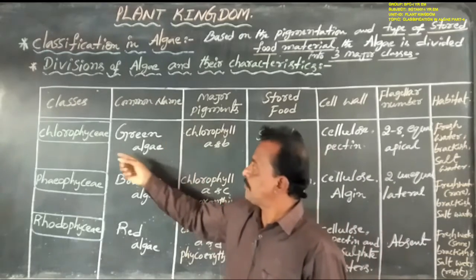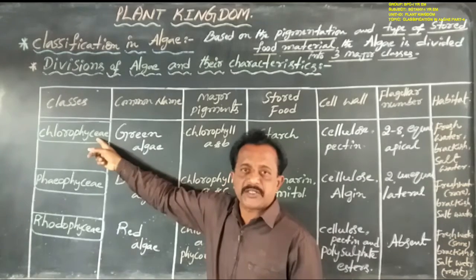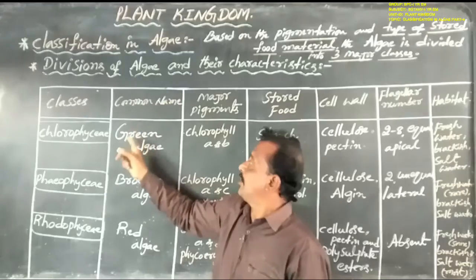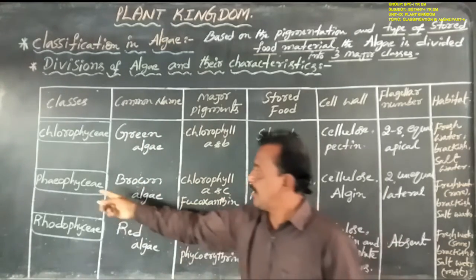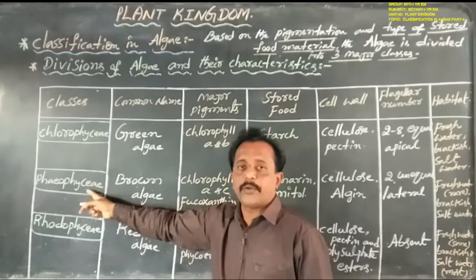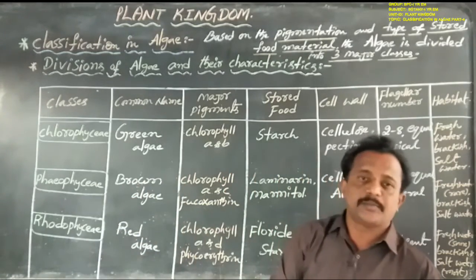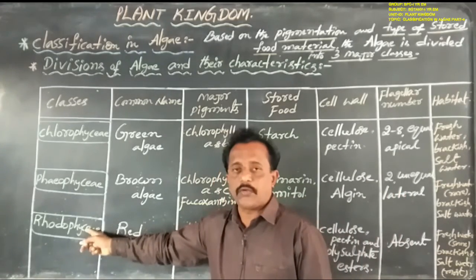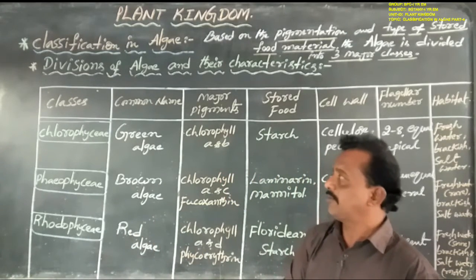Next, the members of Chlorophyceae are commonly known as green algae. The members of Phaeophyceae are commonly known as brown algae. The members of Rhodophyceae are commonly known as red algae.